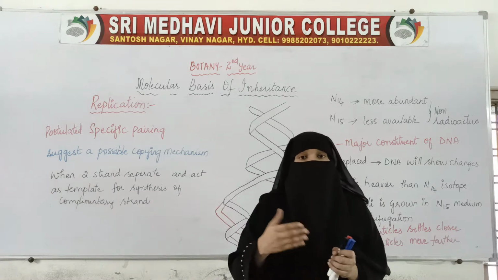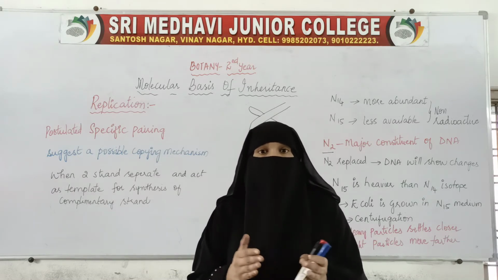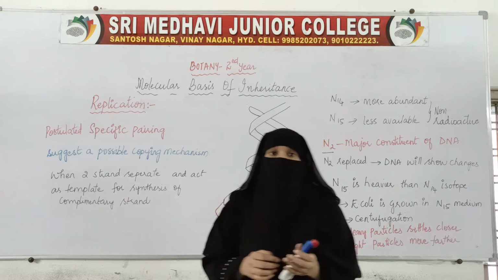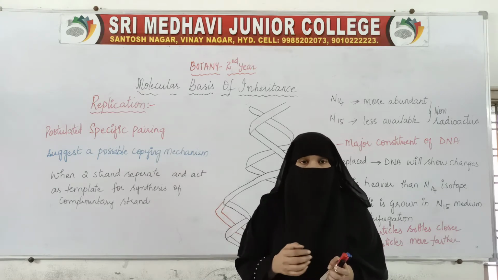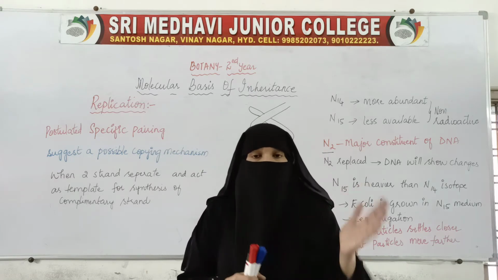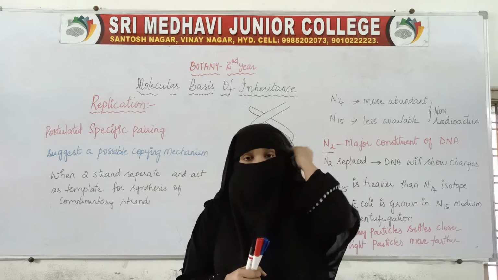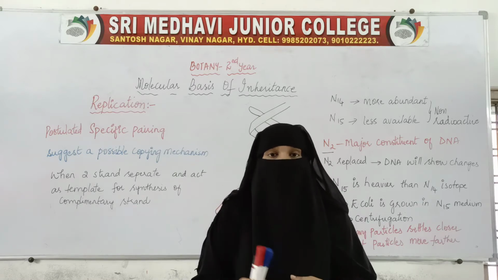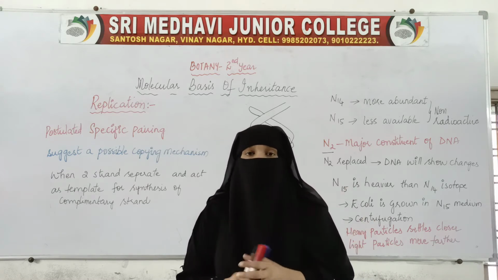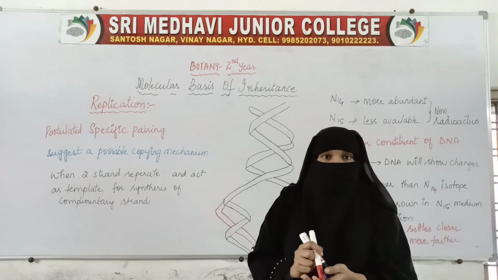Replication means making a copy, an exact copy. To replicate, to duplicate, in the sense make a copy. So the process of making a copy of the DNA is called DNA replication. The process by which DNA duplicates itself, that is replication. To replicate is nothing but to make an exact copy of DNA. So that is what replication is. Here the DNA is replicated.